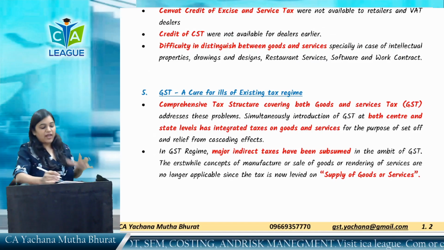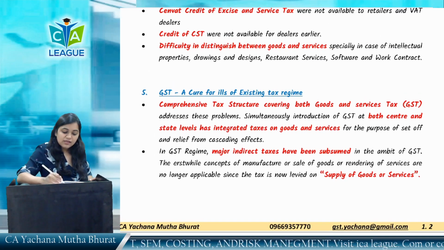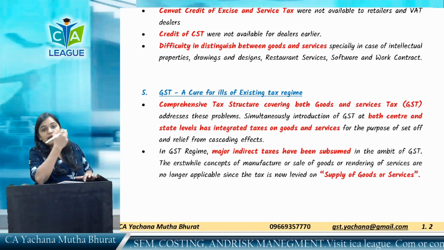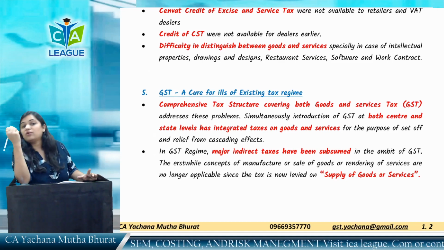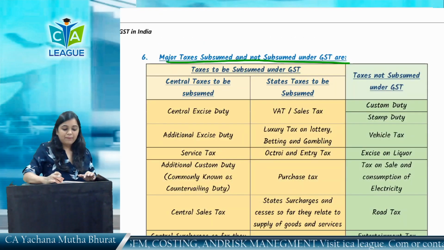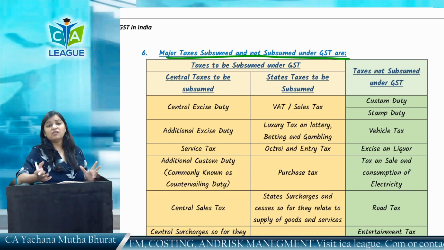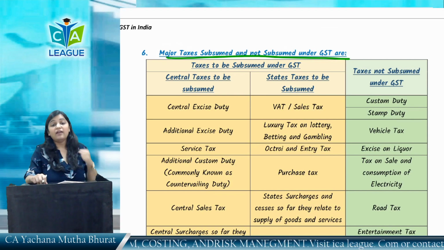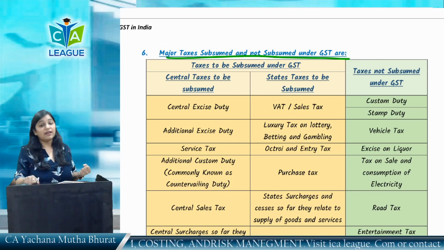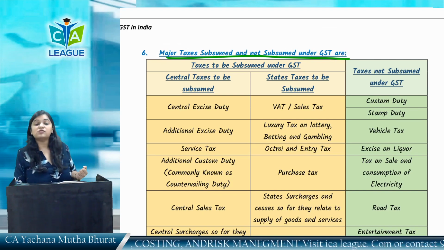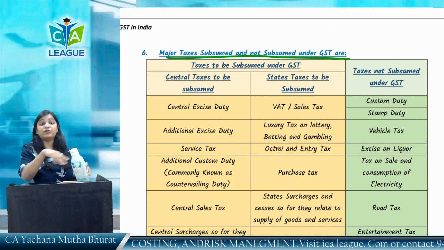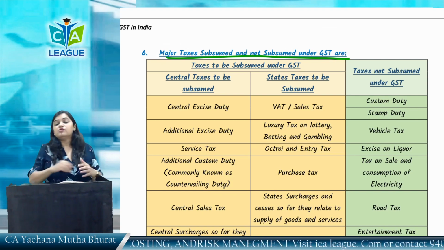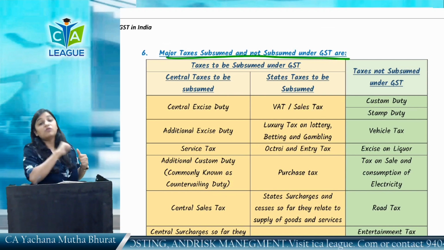GST is a comprehensive tax structure covering both goods and services. In India, GST has come under a dual model. What do you mean by dual model? Center also has the power to levy taxes and state also has the power to levy taxes. See what happened when GST came. The central government and the state government, our federal structure is like that: central government also collects taxes, state government also collects taxes. Both the governments collect taxes in order to fulfill their responsibilities. So central also collects taxes, state also collects taxes.